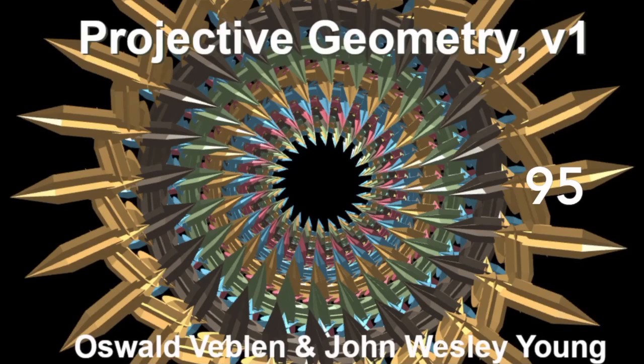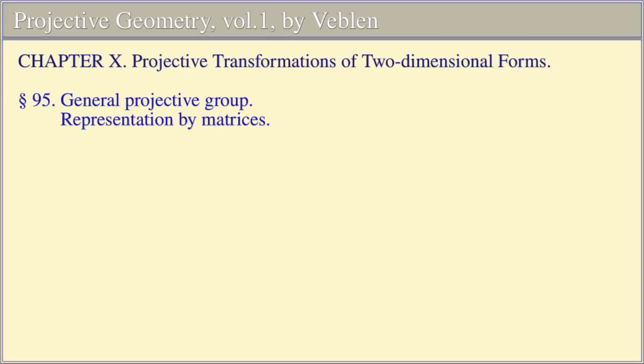Projective Geometry, Volume 1, by Oswald Veblen and John Wesley Young. Chapter 10, Projective Transformations of Two-Dimensional Forms. Section 95, General Projective Group, Representation by Matrices.